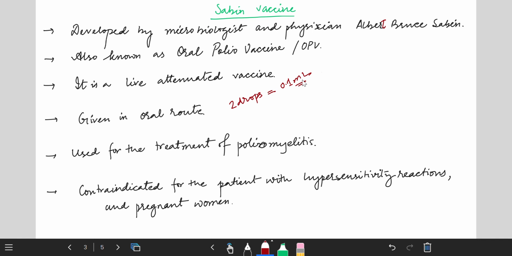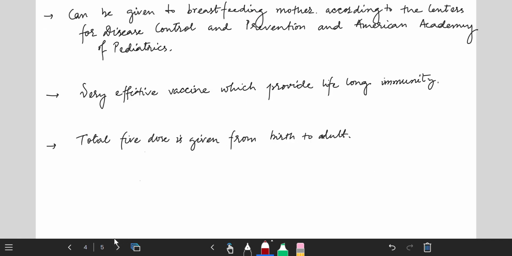It is contraindicated for patients with hypersensitivity reactions, which arise due to the use of antibiotics as a preservative, and for pregnant women, and it can be given to breastfeeding mothers according to the Centers for Disease Control and Prevention and the American Academy of Pediatrics. It is a very effective vaccine which provides lifelong immunity, with a total of 5 doses given from birth to adulthood. So how are the doses distributed?